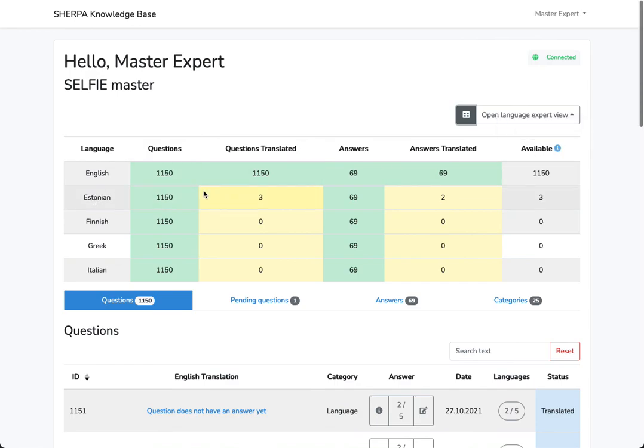So we see that Estonia only has 3 questions translated and 2 answers translated, with 3 pairs of question and answer being made available to the chatbot. The statistics could be seen at any point in time.